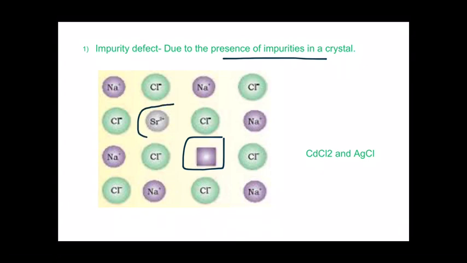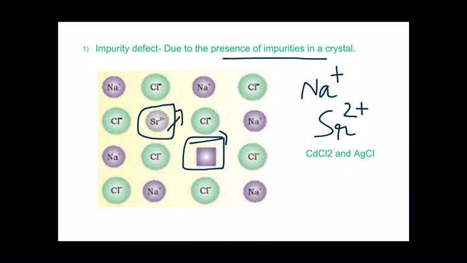But here we have Sr2+, that is strontium ion. Sodium has +1 charge and strontium has 2+ charge. Electrical neutrality in the crystal is maintained as 2Na+ has been replaced by a single Sr2+. So this Sr2+ has now replaced a sodium ion, and here there is a vacancy of sodium ion.